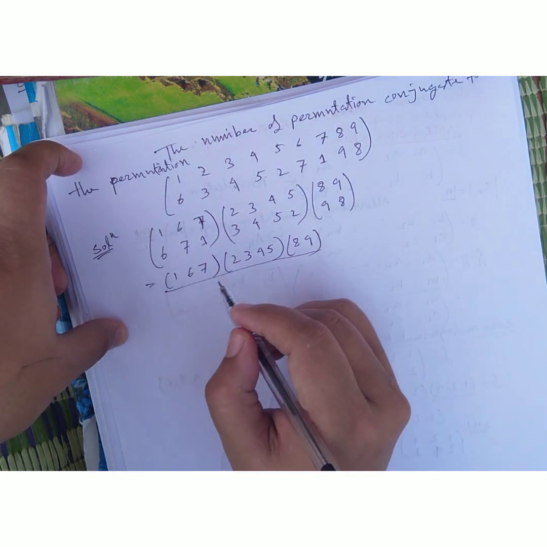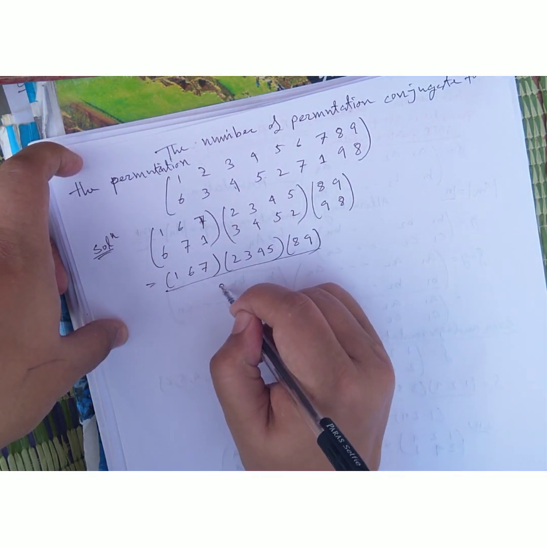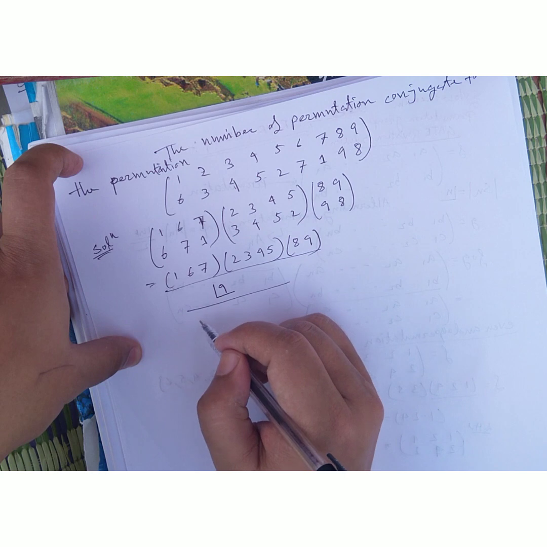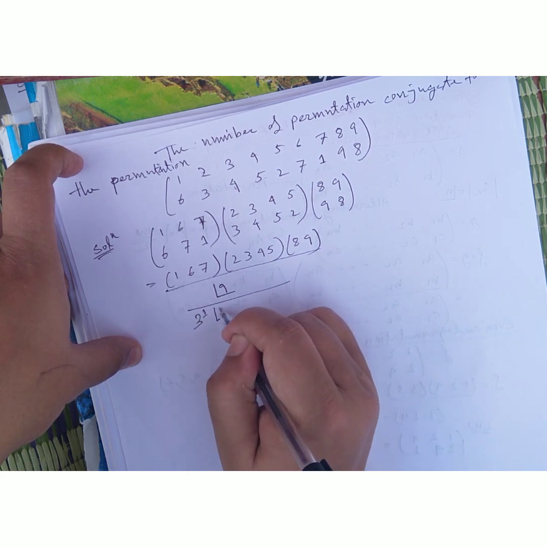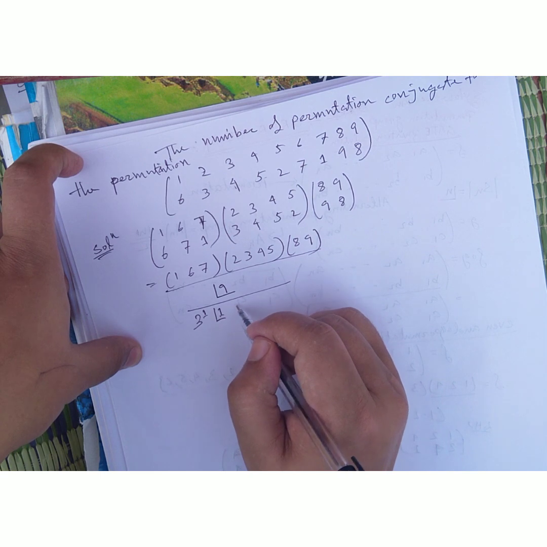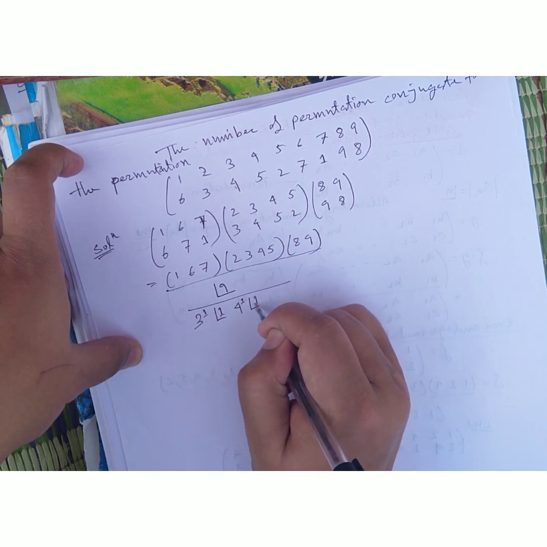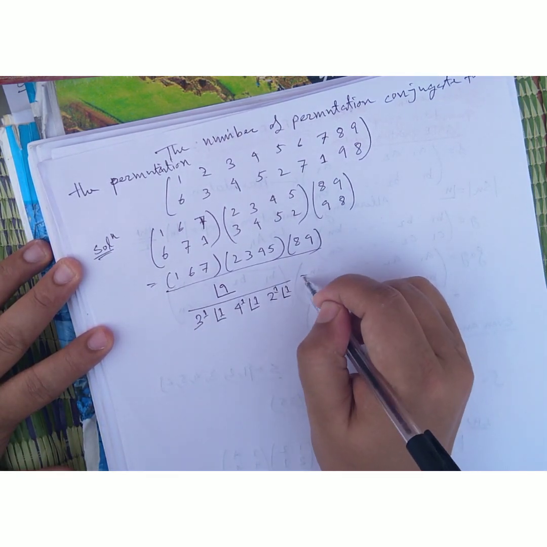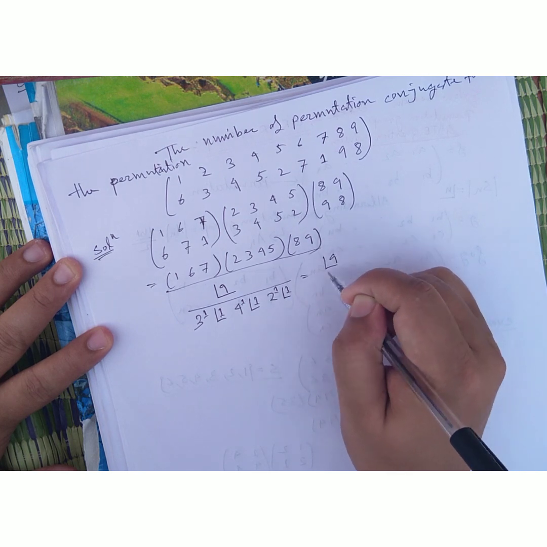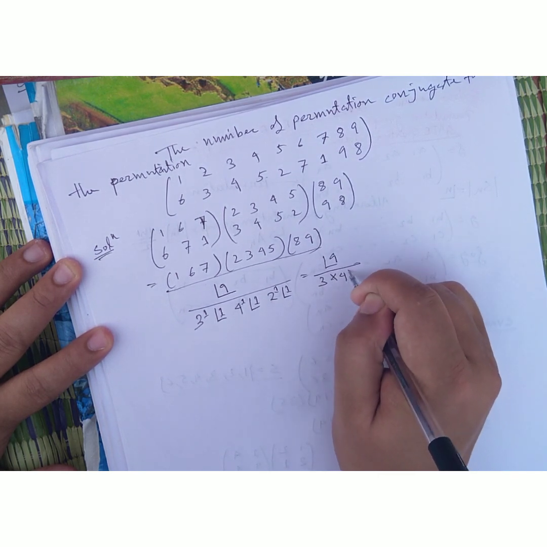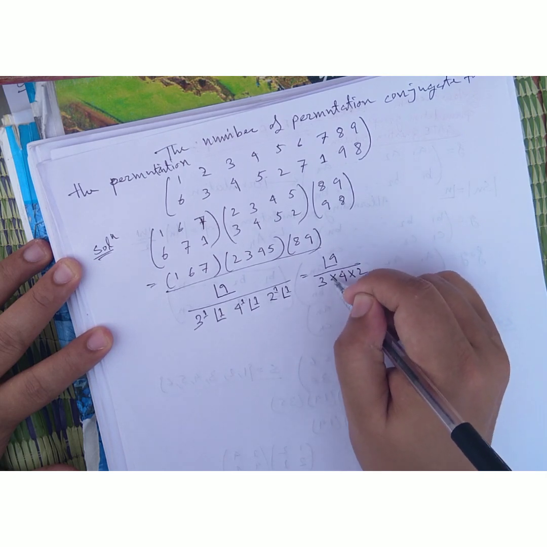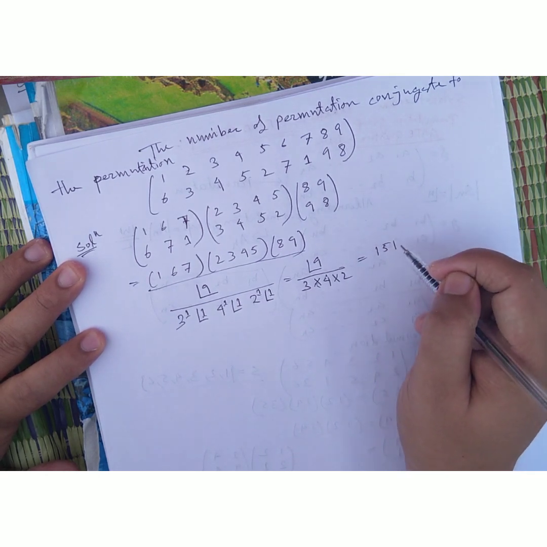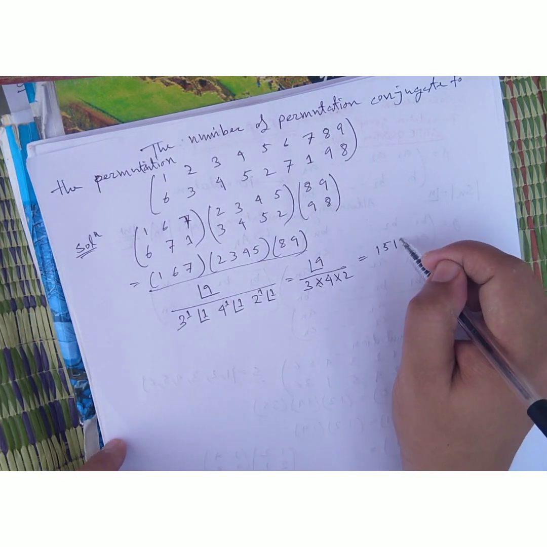And now you will see that the total number of elements gives 9 factorial. I can write 9 factorial divided by, for my first cycle of length 3, 3 to the power 1 into 1 factorial, then 4 to the power 1 into 1 factorial, and 2 to the power 1 into 1 factorial. Whatever I get, 9 factorial divided by 3 into 4 into 2, and the value is 15120.